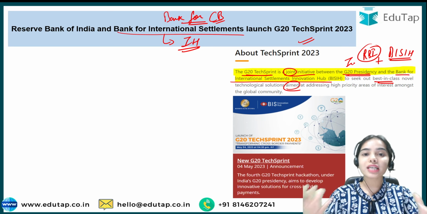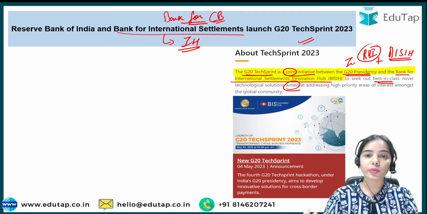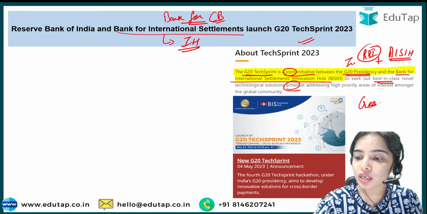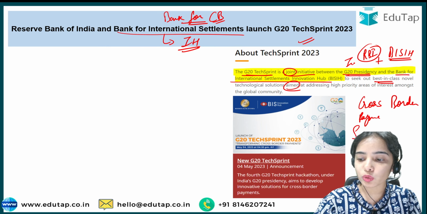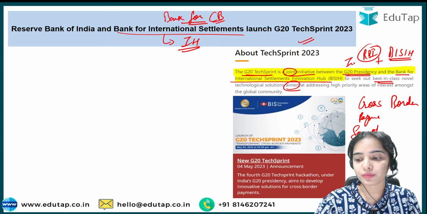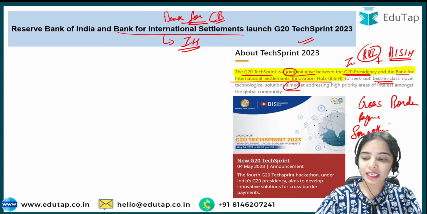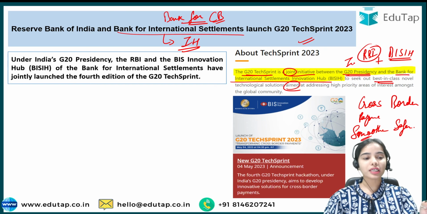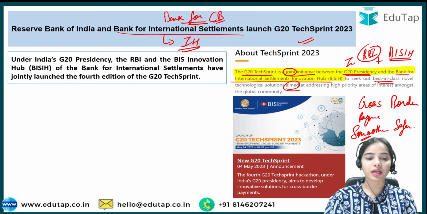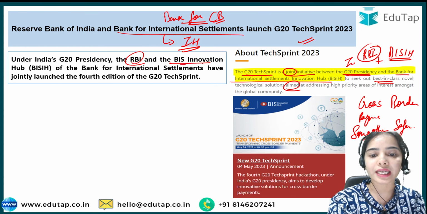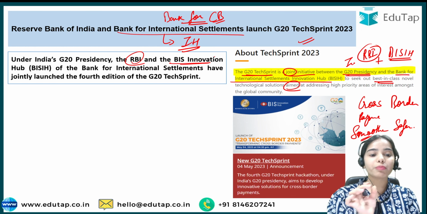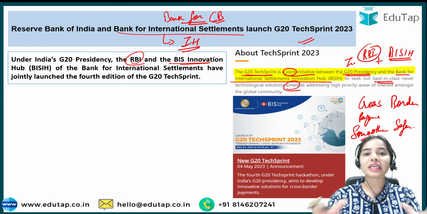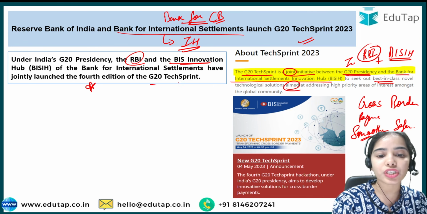And currently what is the high priority area in the global community? It is regarding the cross-border payments to make it smoother and safer, so that easily the cross-border payments can happen as well as to make it safer also. Okay, so under the G20 presidency with India, the Reserve Bank of India and the BIS Innovation Hub of the Bank for International Settlements have jointly launched the 4th edition of the G20 Tech Sprint.